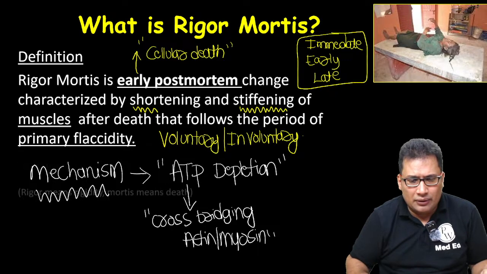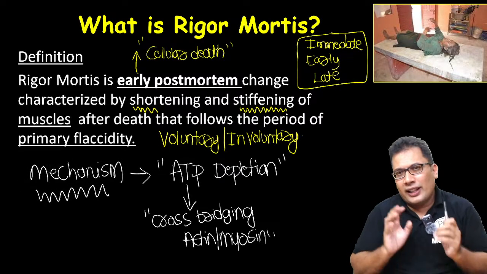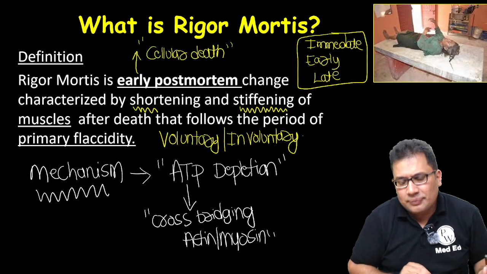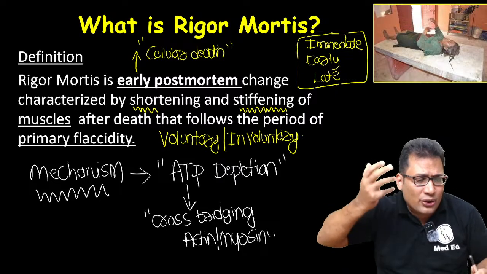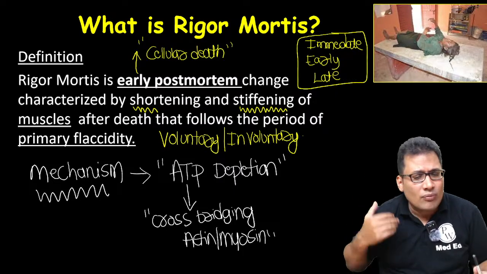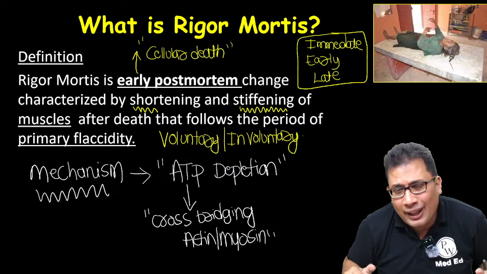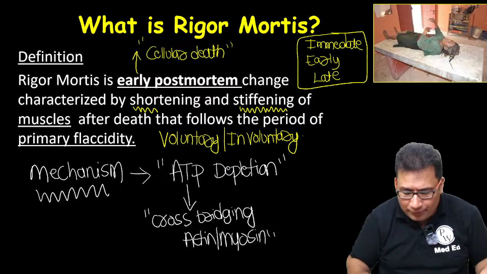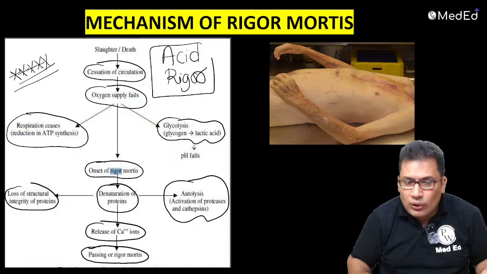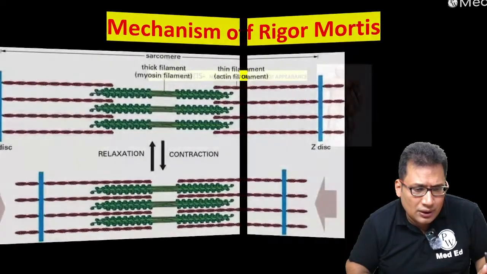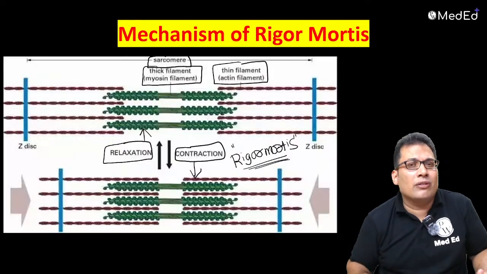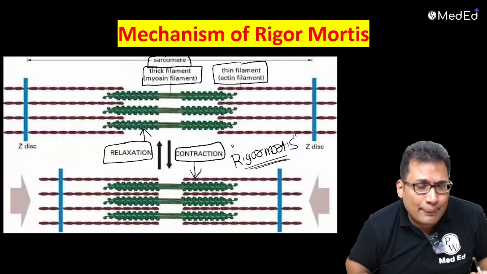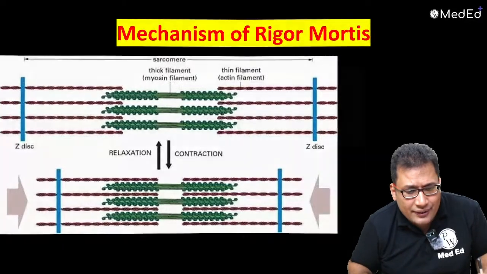Definition: rigor mortis is the early postmortem change characterized by shortening and stiffening of muscles after death that follows the period of primary flaccidity. The main mechanism is ATP depletion. Then you need to write the flow chart and the mechanism of actin and myosin separation in rigor mortis.